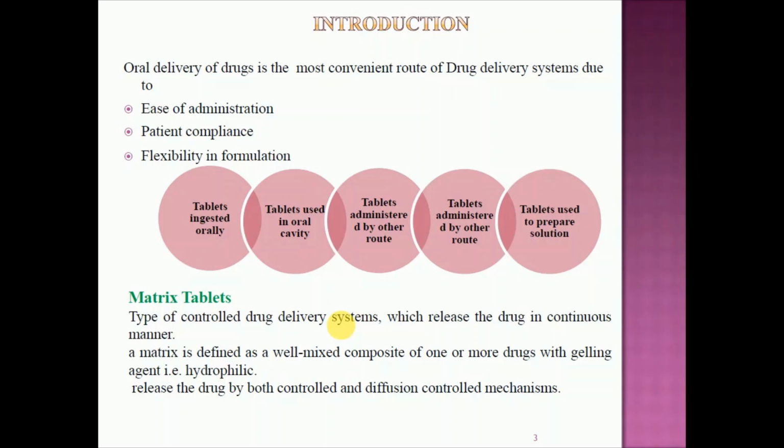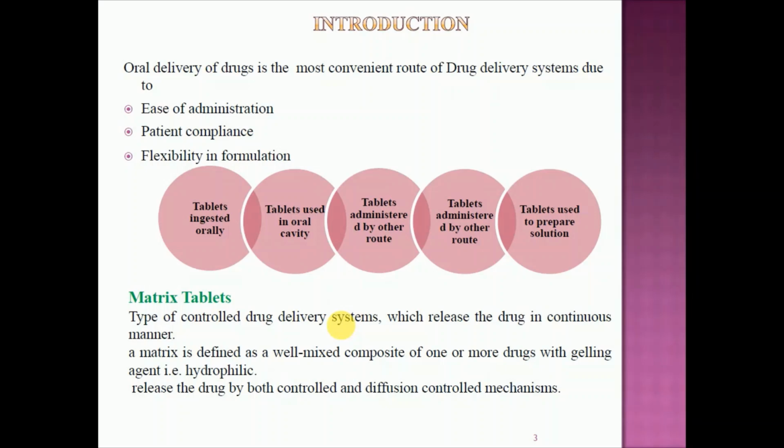Now, compared to conventional dosage forms, nowadays we prefer sustained release or controlled release formulations. Why? Because sustained release and controlled release formulations increase the duration of action, ultimately decrease the dosing frequency, and improve patient compliance. So one formulation that can be made as sustained release or controlled release is the matrix tablet.